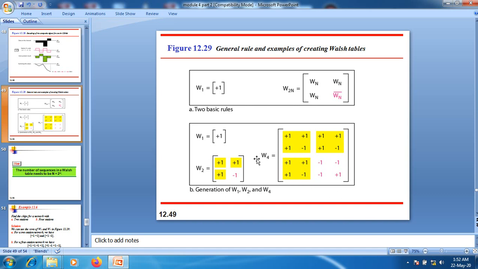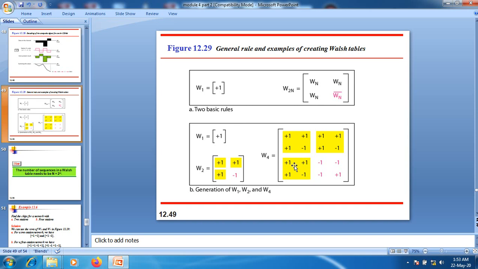The fourth one is the complement of it: +1 is inverted, it becomes -1, +1 is inverted to -1, and -1 is inverted, it becomes +1. And here we are assigning this chipping sequence. The first row is assigned to one node, the second row is assigned to another node.